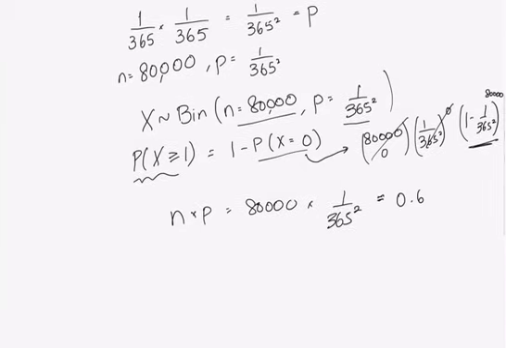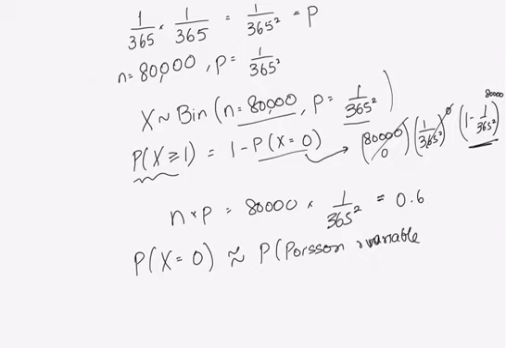Okay, so probability X equals 0 is approximately the probability that a Poisson random variable with lambda equals 0.6 is equal to 0. So what is the probability that a Poisson random variable with lambda equals 0.6 equals 0?